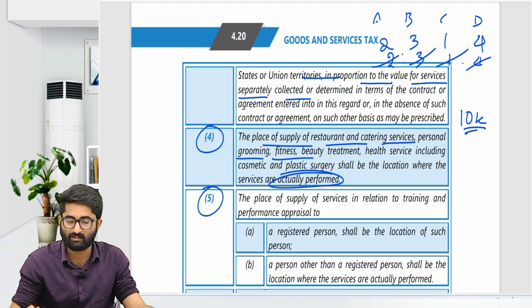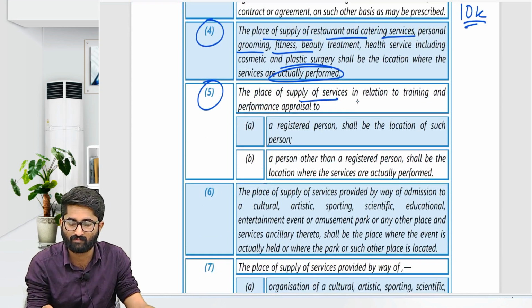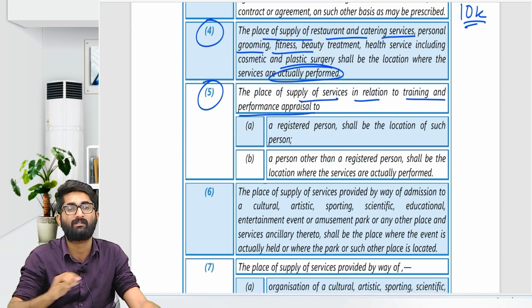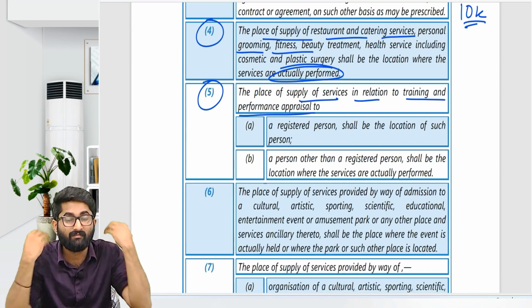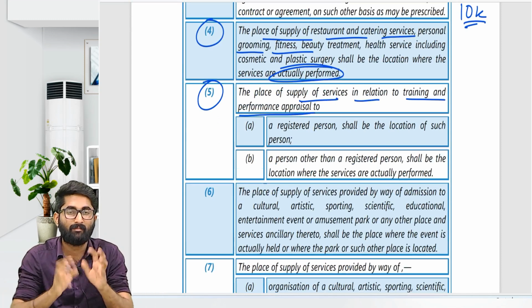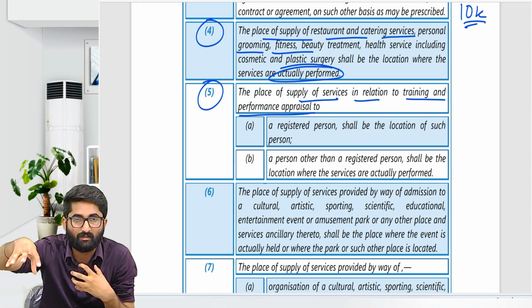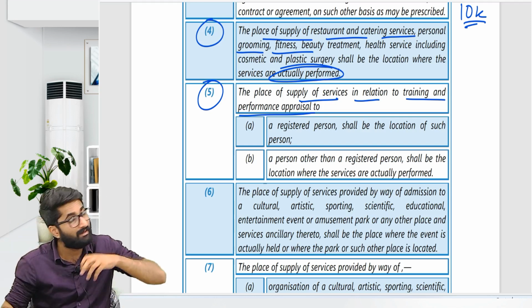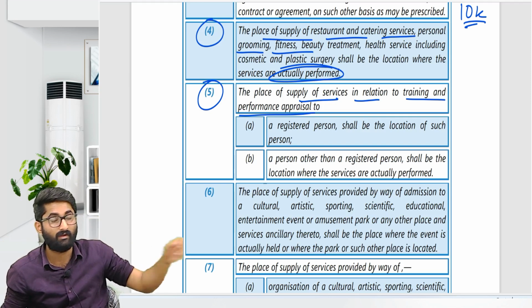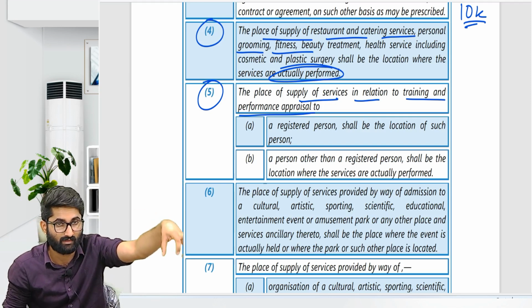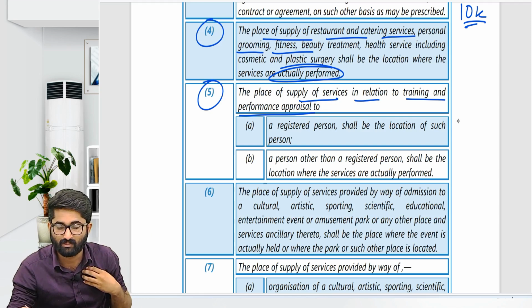Section number 12, subsection 5 is about the place of supply of service in relation to training and performance appraisal. Remember, I am giving training to some person. Example, I am giving training to one registered person. Training might be anywhere in the world. If the registered person is in one place, for example, I am giving services to Star Academy.